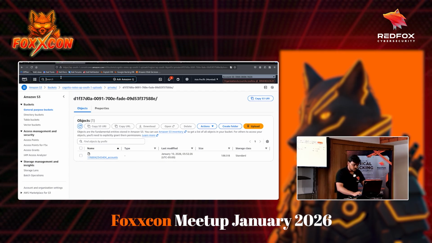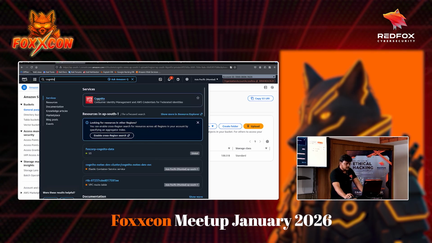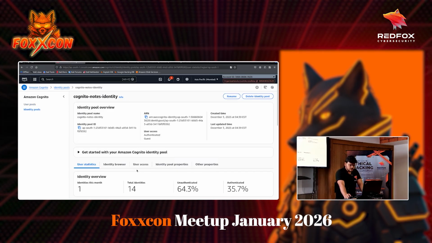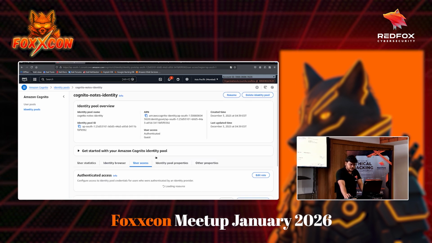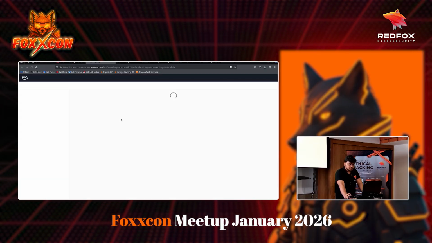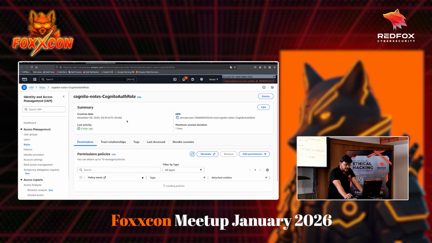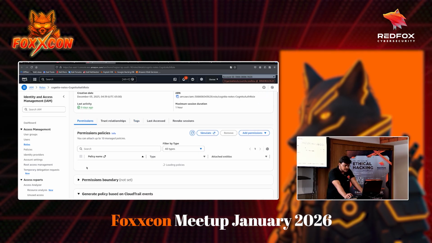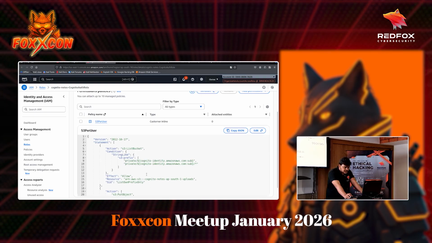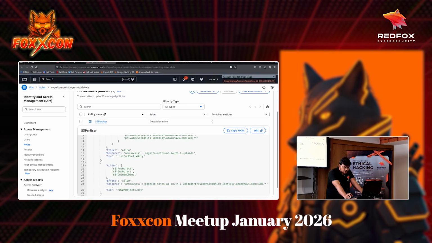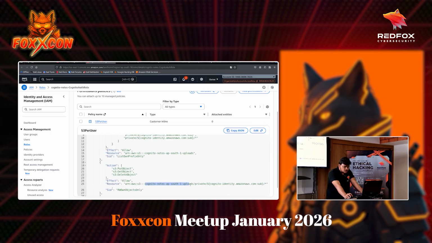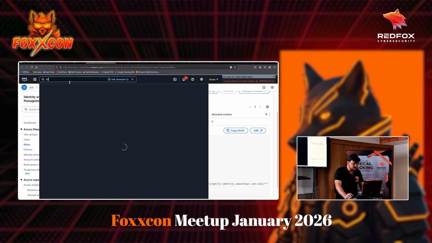Let me go to Cognito. Let's go to identity pool, and let's see the permissions that this particular Cognito identity pool has. I think it is using this authenticated role to save it. I'm assuming that. Again, I built this app way back. Let's see the policy, which bucket it is allowing me to save the data in. It is actually saving the data in this bucket called Cognito uploads private, and then the username. Okay, so let's go to this particular bucket, Cognito notes upload S3.